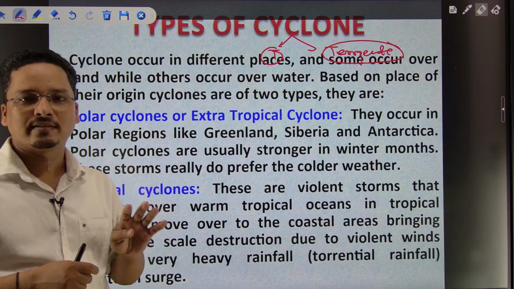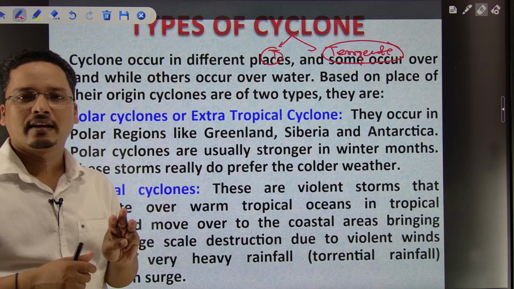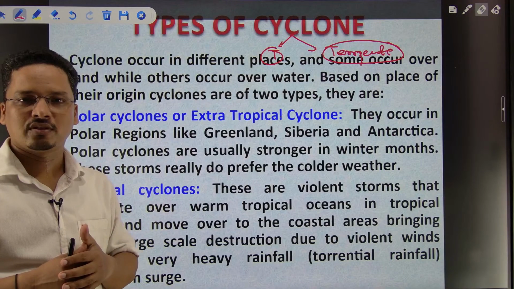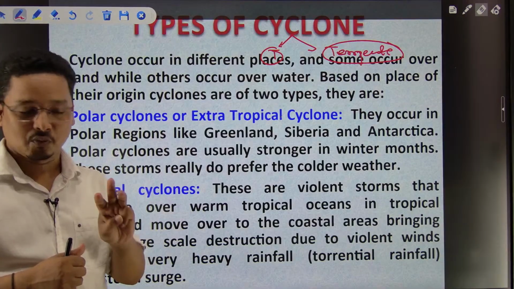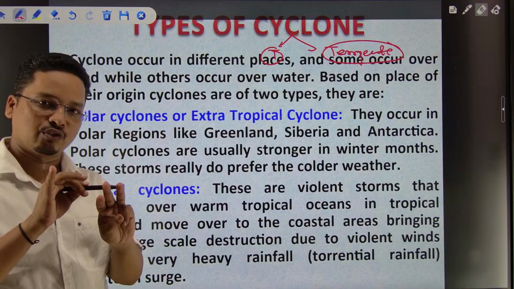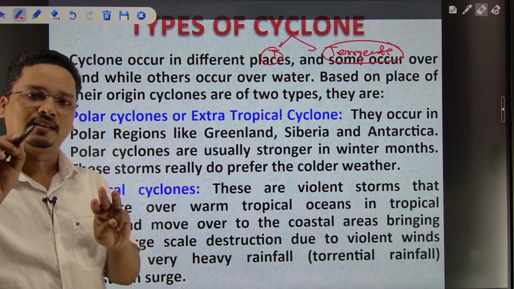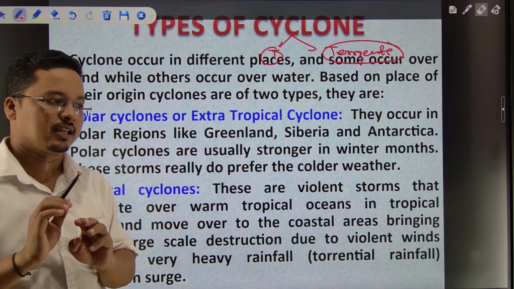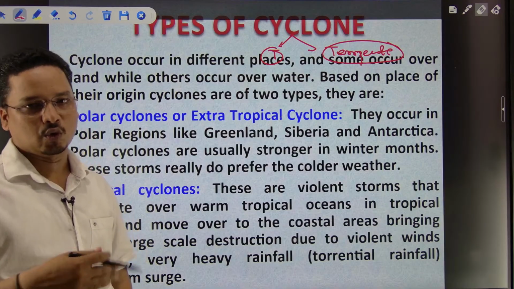I have always advised my students that for civil service preparation you need three things. One is concept clarity, that gives you confidence, and confidence will lead you to get through this exam. This is how the process goes on.